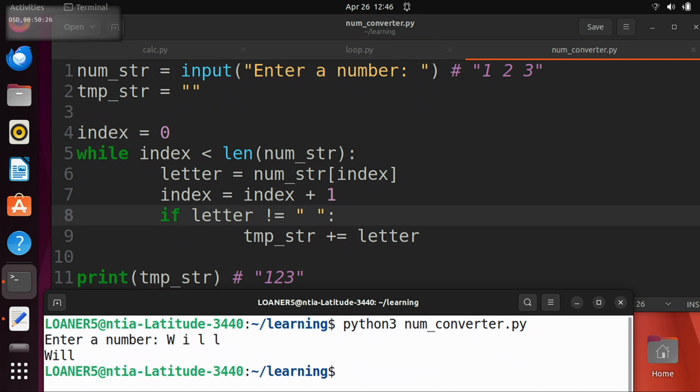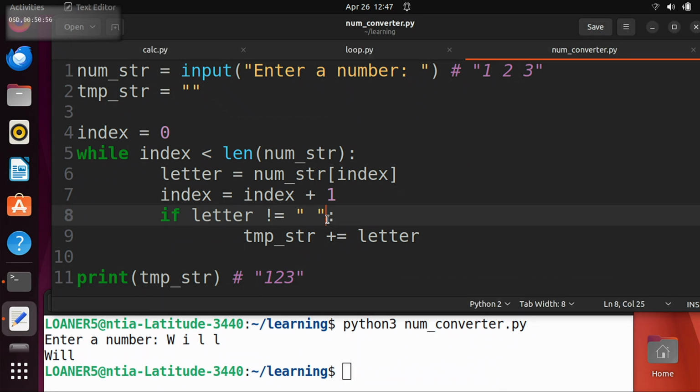So we don't just want to check for spaces. We want to check for spaces and letters, and that's going to be a lot if we have to write out a question for all of those. Does it work with tabs? No, it would not work with tabs. It would only work with spaces right now. So if you put a tab, it wouldn't get rid of that either. So instead of checking all the things that it's not equal to, we really want to check if it's a digit. That's the real question we want to ask. And luckily for us, the people who developed Python thought of this, and they gave us a function, isDigit.